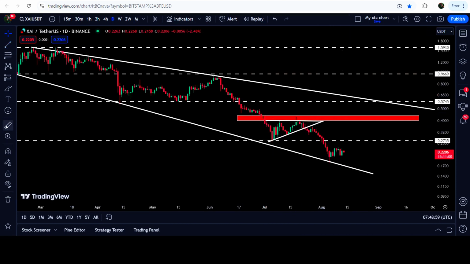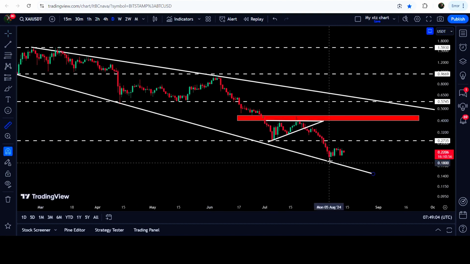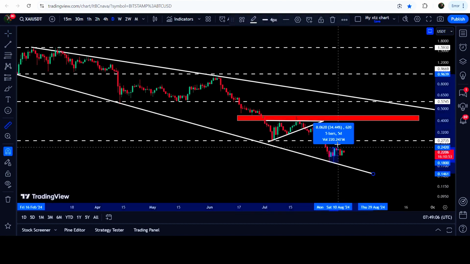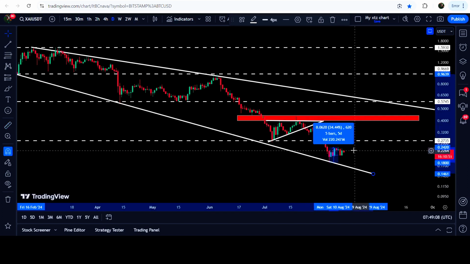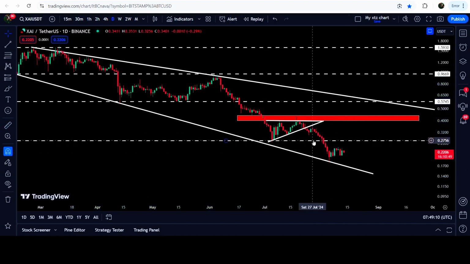and it followed this signal and bounced very well. And so far, from this support of this broadening falling wedge pattern up till here, it has recovered more than 34.4%. And in today's video, we will analyze this move.